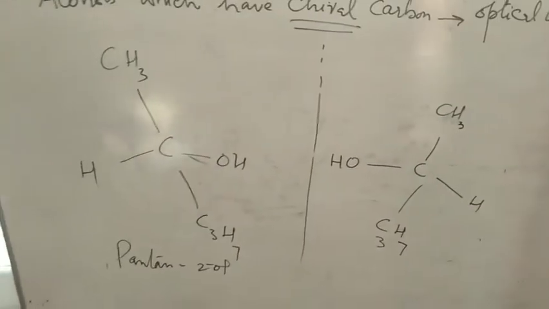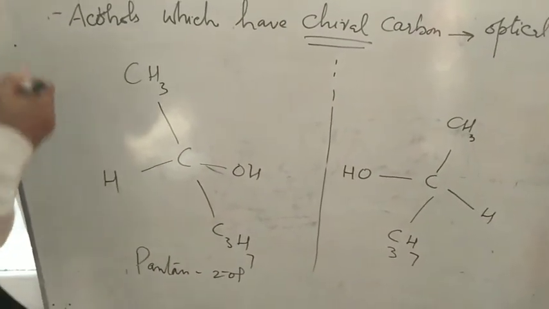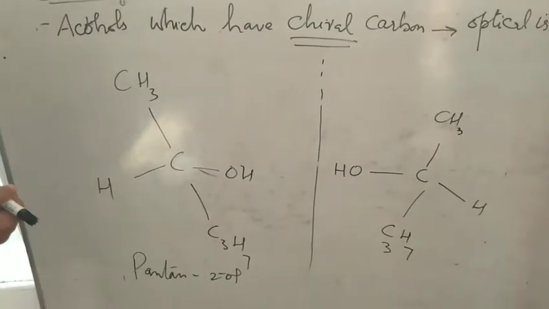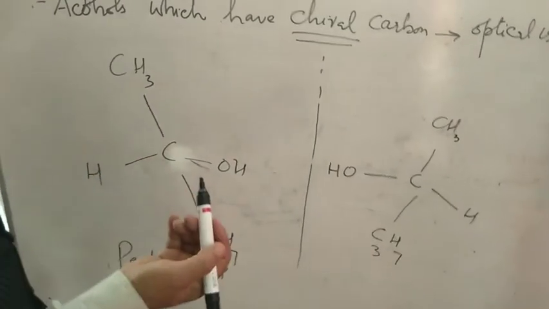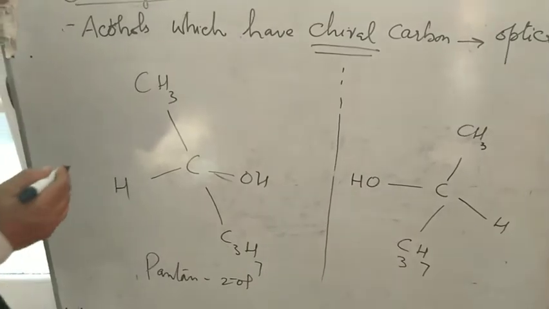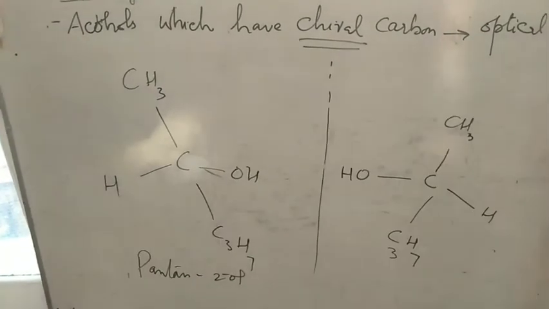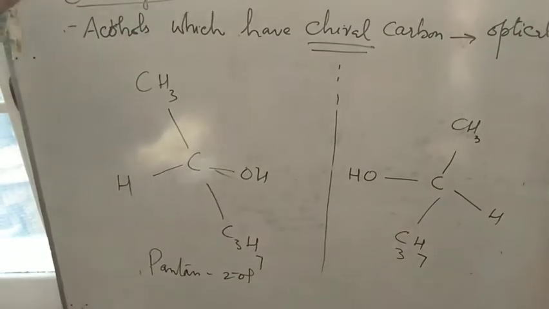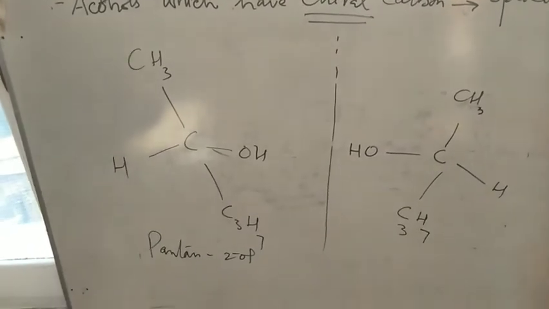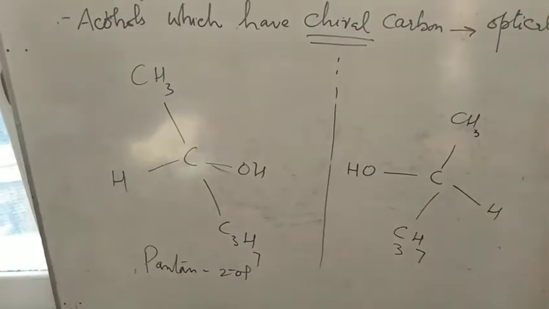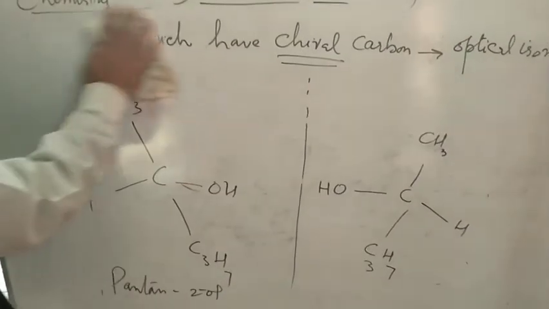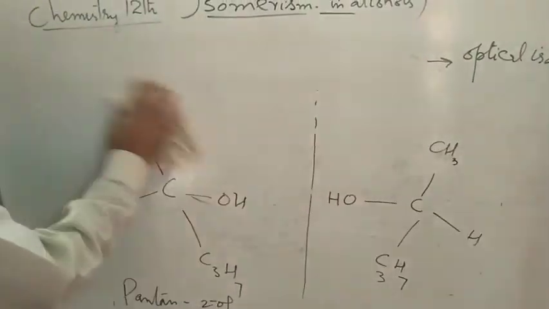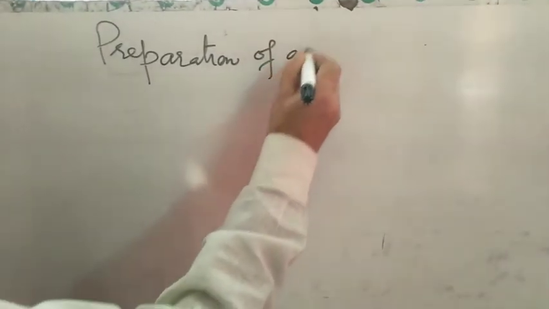So alcohols show, first, the chain isomerism. Second, position isomerism, where the position of the functional group changes. Third, they show the functional isomerism with ethers, and those alcohols which have the chiral carbon also show the optical isomerism. So this was the isomerism in alcohols.